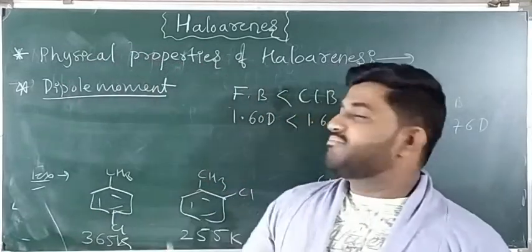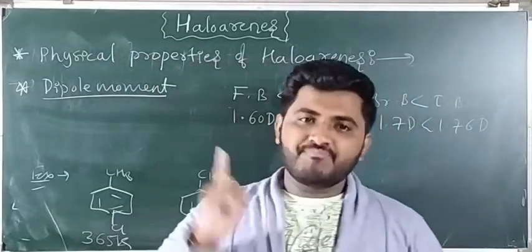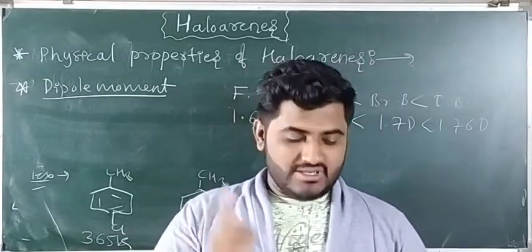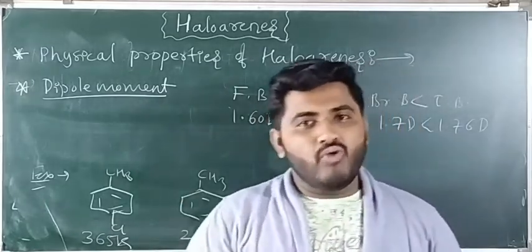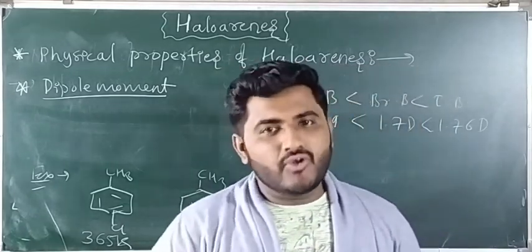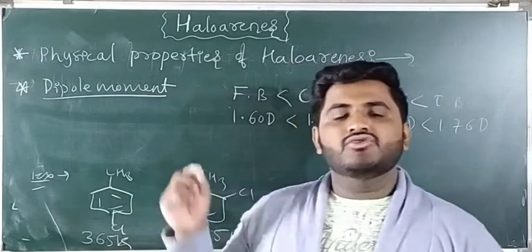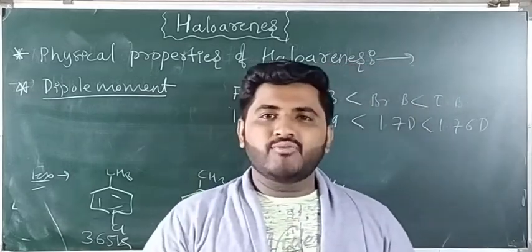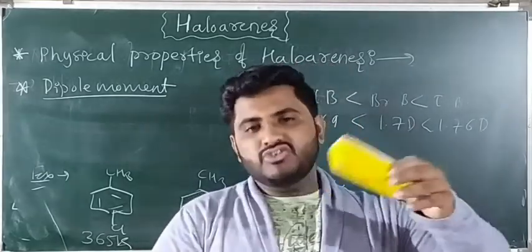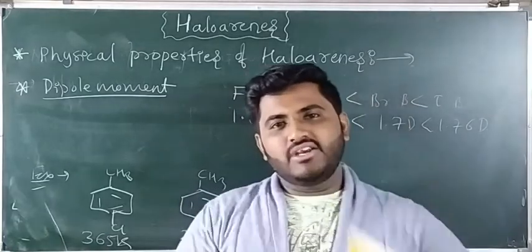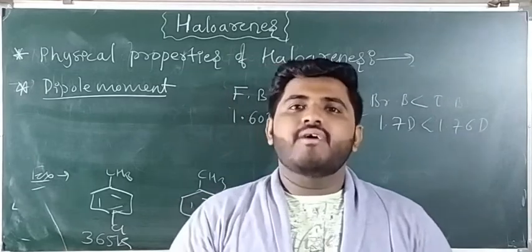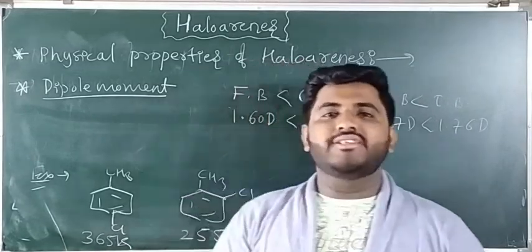So this is regarding some physical properties. First physical property is the color and state: colorless liquids with pleasant odor. Next, the boiling point in the order iodobenzene greater than bromobenzene greater than chlorobenzene greater than fluorobenzene. Next we studied the melting point. The melting point of the para isomer is greater than ortho and meta. This is due to symmetry and close packed arrangement at the para position, so we should supply more energy to break it. Therefore, the para isomer has a higher melting point than the ortho and meta.